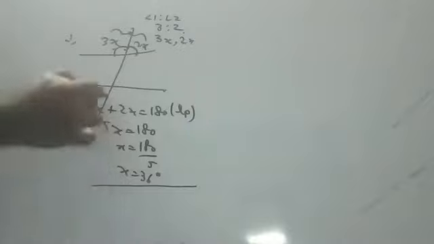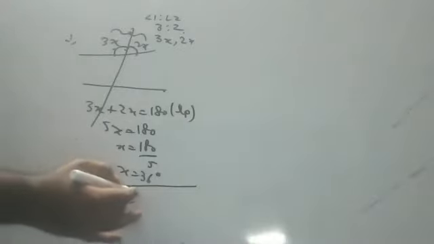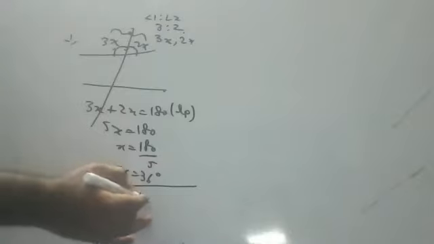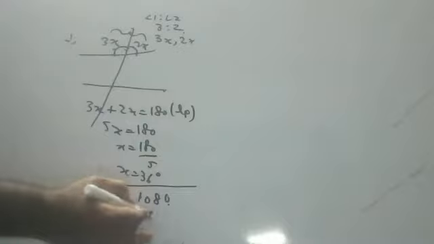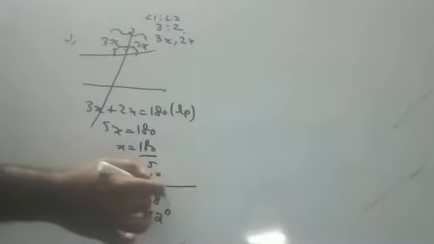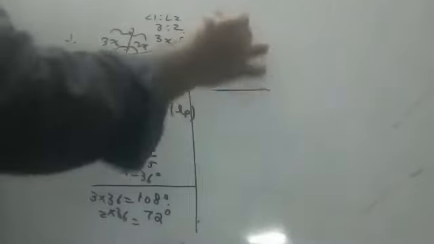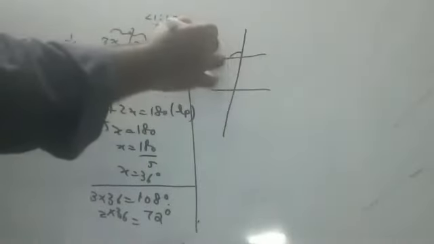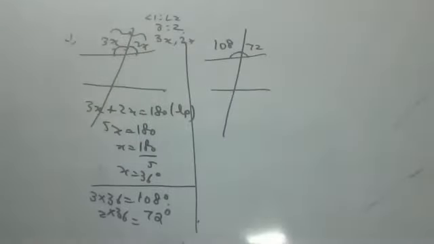Once you know x is equal to 36, children, individual angles you should find. 3 into 36 is how much? 108 degrees. And 2 into 36 is how much, children? 72 degrees. So, try to understand, children. This is 108. This is 72. Remaining all angles also you should find out.